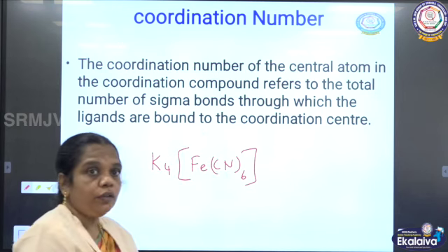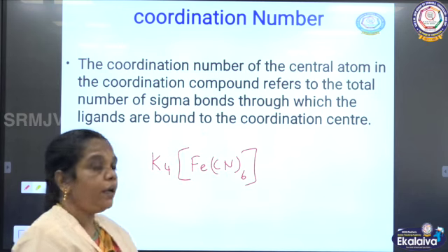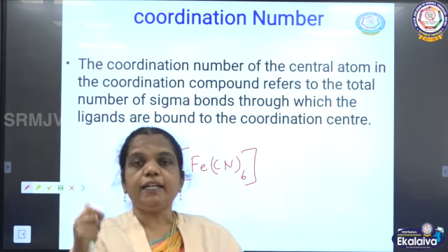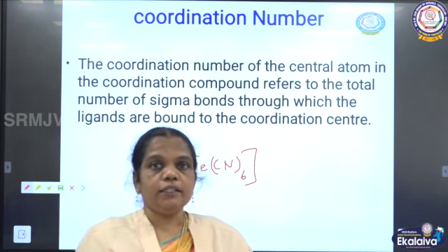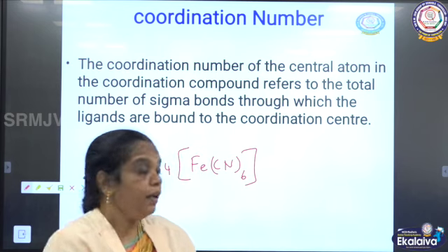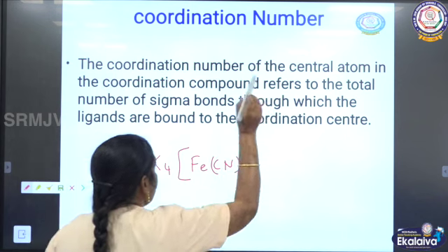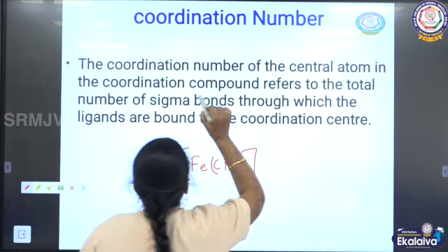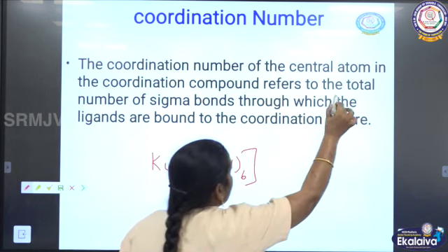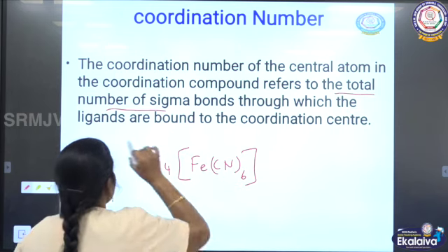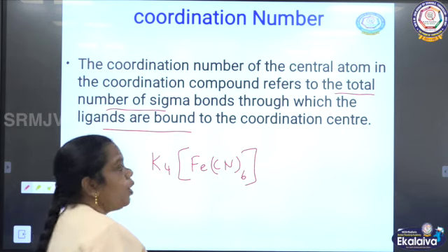Now we are going to calculate the coordination number based on the number of bonds between the ligand and the central metal atom. You can see that the coordination number of the central metal atom in the coordination compound refers to the total number of sigma bonds through which the ligands are bound.